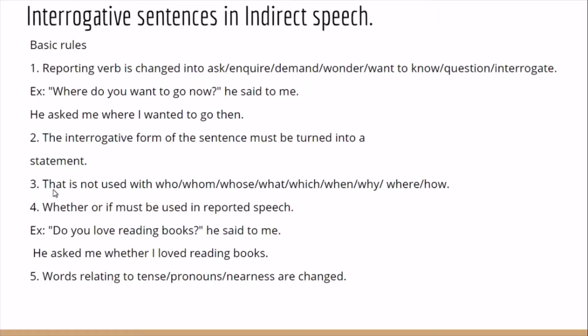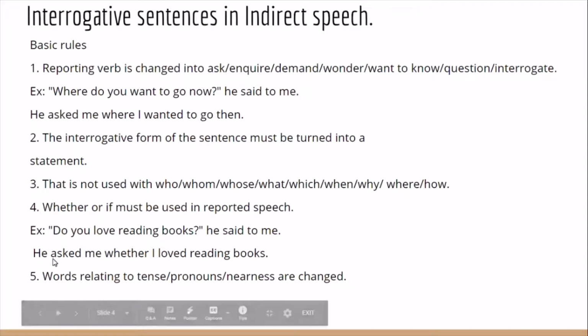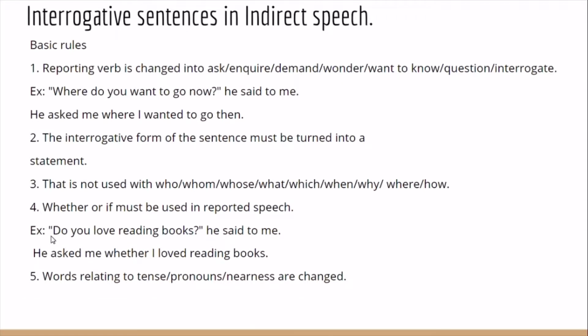Okay, and when it comes to yes or no type questions, yes or no type questions means the answer might be either yes or no. They start with is, and all the helping verbs and auxiliary verbs. So here you see, do you love books? He said to me. The answer might be either yes or no. So you have to use whether or if in indirect speech.